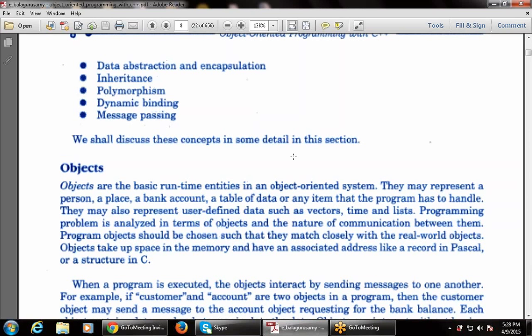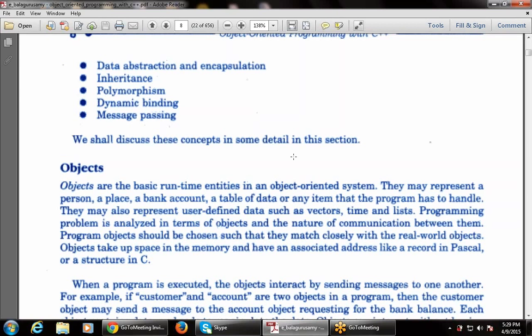They may also represent user defined data types. I will tell you in this chapter what a user defined data type is. So they may also define user defined data types such as vectors, time, and list. A programming problem is analyzed in terms of objects and the nature of communication between them.